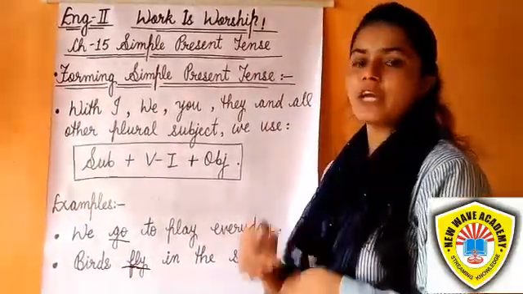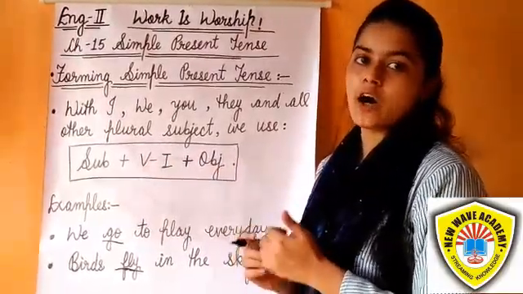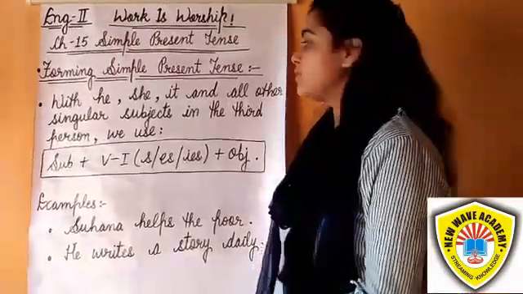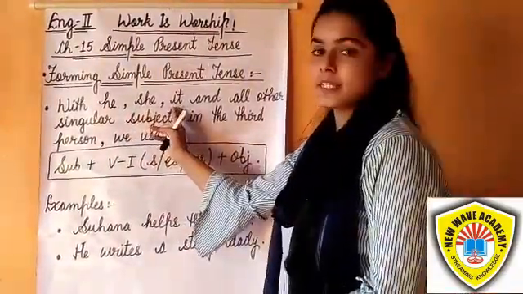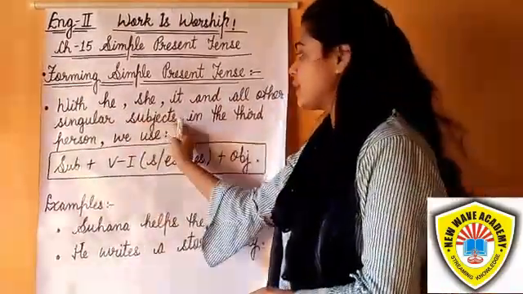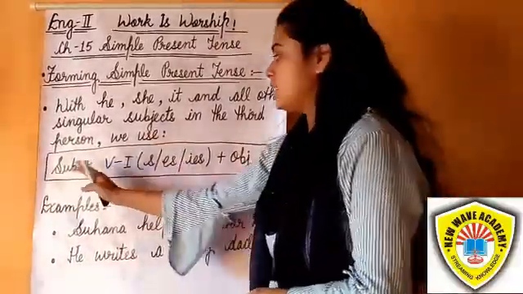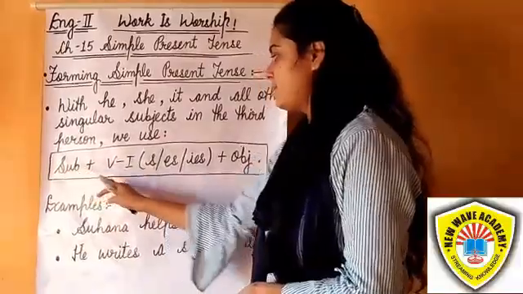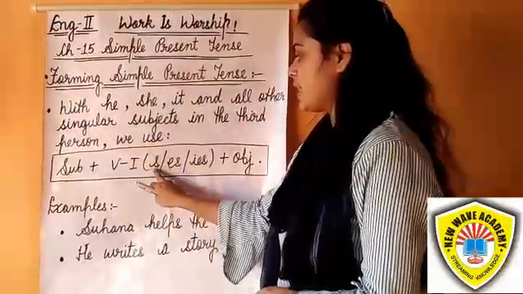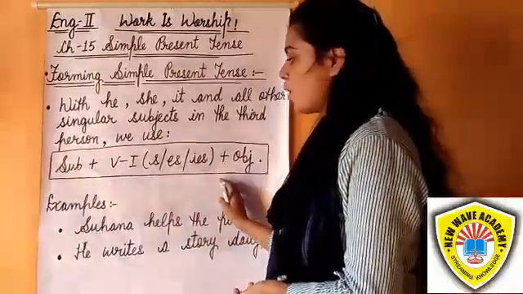So students, let's see where we use the first form of the verb plus s or es. With he, she, it, remember that he, she, it and all other singular subjects in the third person, we use this rule: subject plus original form of the verb plus s, es or ies, plus object.